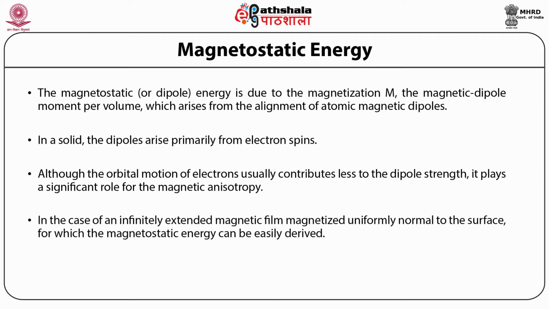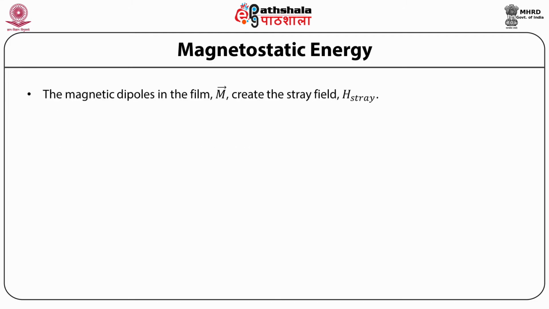In the case of an infinitely extended magnetic film magnetized uniformly normal to the surface, for which the magnetostatic energy can be easily derived, the magnetic dipoles in the film, that is capital M, create the stray field which we denote by H stray.